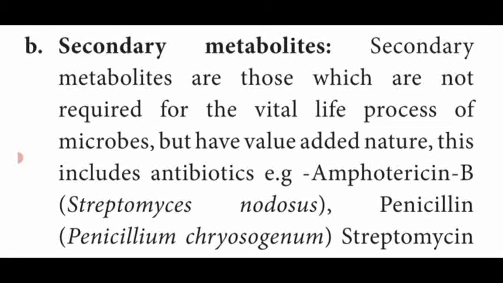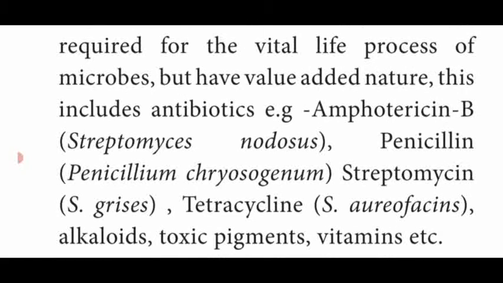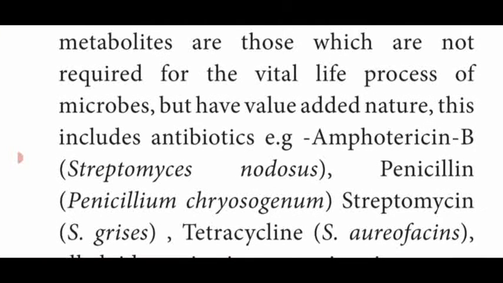Amphotericin B, Streptomyces nodosus, penicillin from the Penicillium chrysogenum, streptomycin, that means Streptomyces griseus, tetracycline, Streptomyces aureofaciens, alkaloids, toxic pigments and vitamins. Dear students, these are all the different secondary metabolites which are produced from microorganisms. They are adding value to the microbial activities, not for the vital processes.